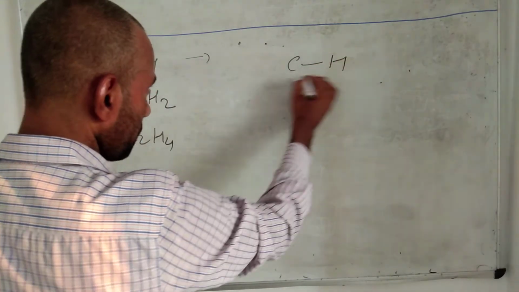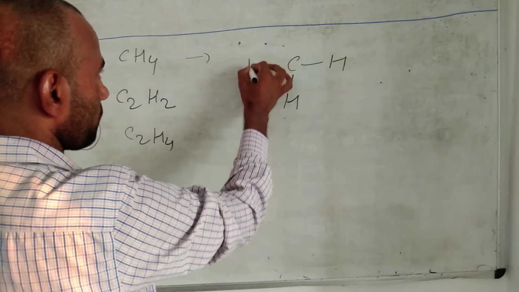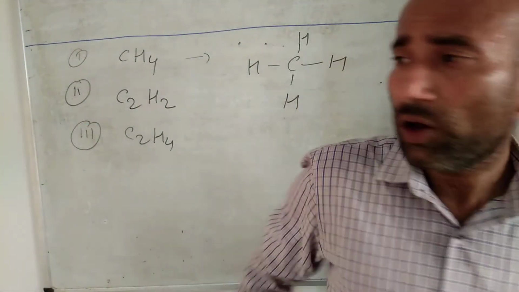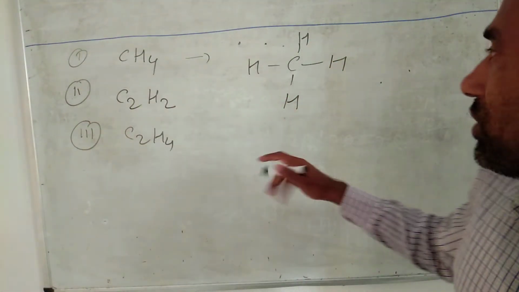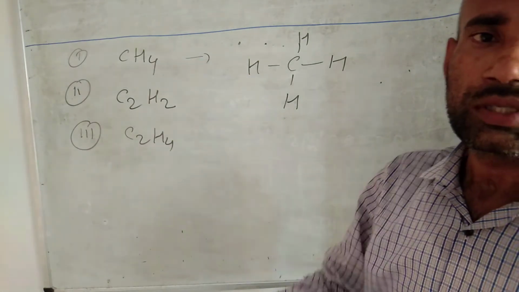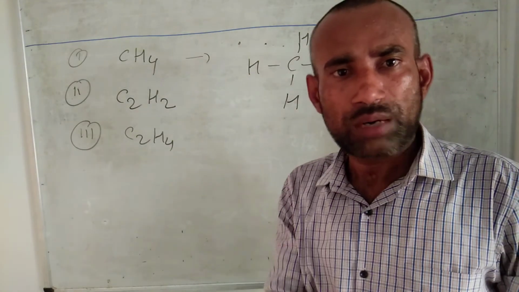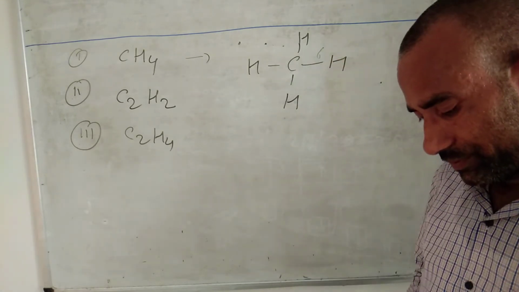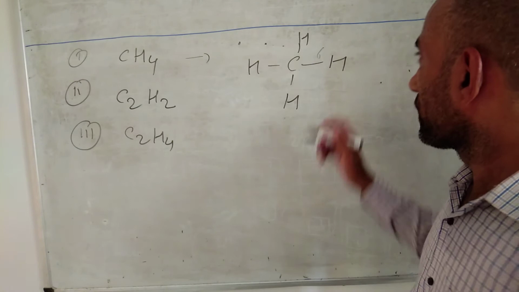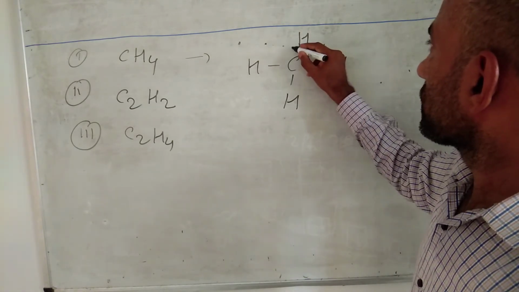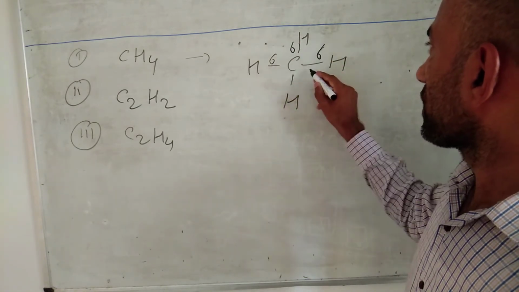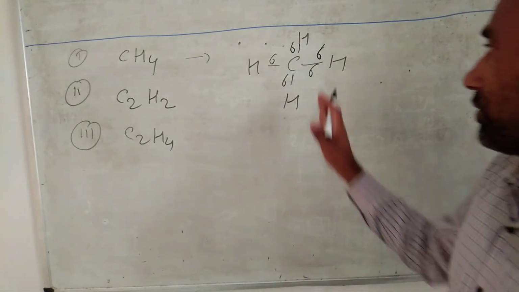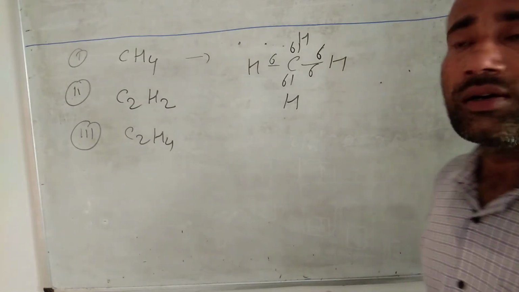How is it? Carbon bonded to H, H, H, H. All bonds are single covalent bonds. Already I told you a single covalent bond represents a sigma bond. So this one is sigma, this one is sigma, this one sigma, this one sigma. That means there are 4 sigma bonds present in CH4.